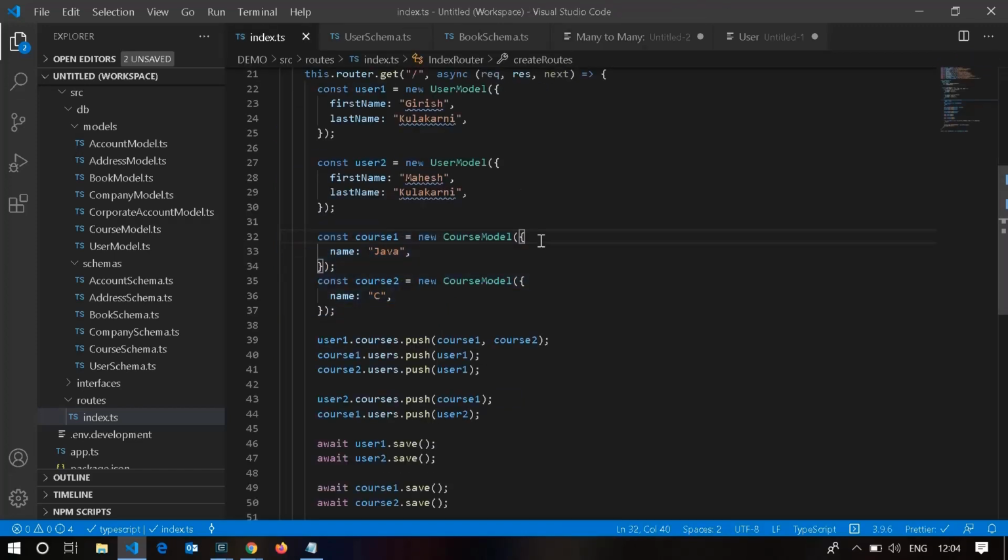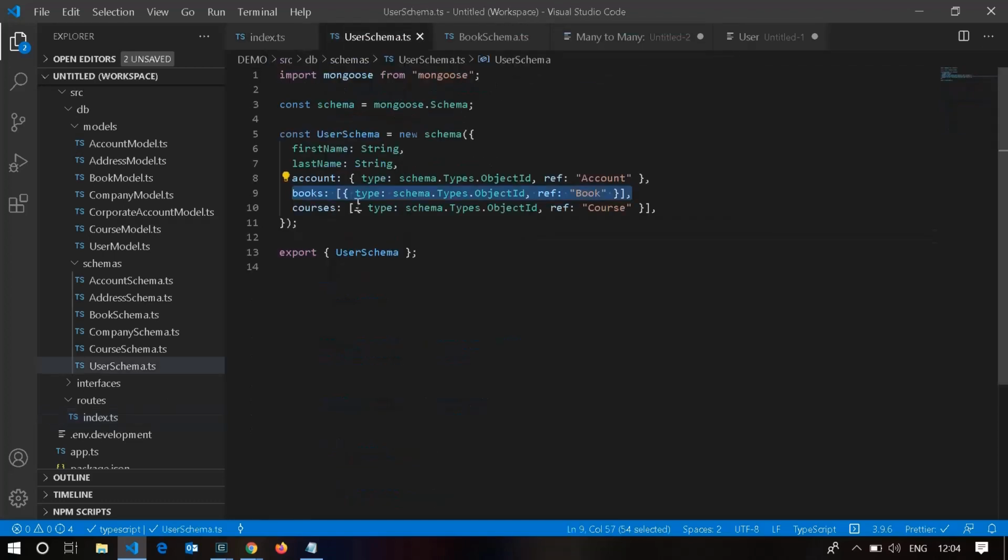So here, if I go to the user schema, the schema is a very good module where we can easily refer to how we are going to store this. You can easily understand how we are going to store the data. As you see, we have this courses array of objects. Of course, it's many-to-many: a single instance of user schema owns multiple instances of courses, and again that single instance of course can be owned by multiple instances of this user schema.